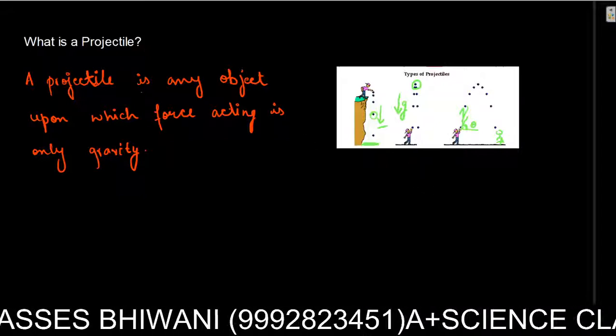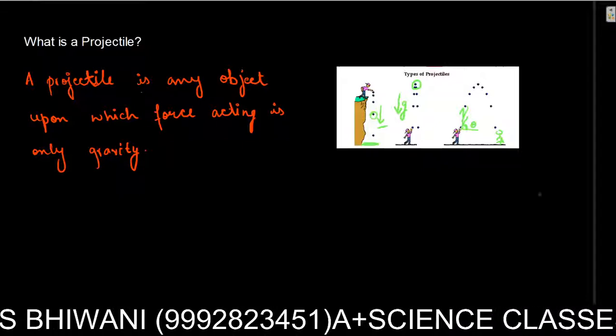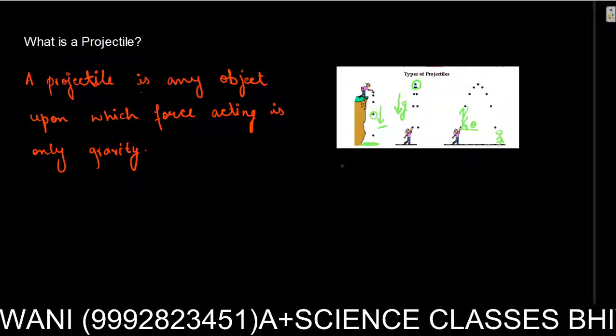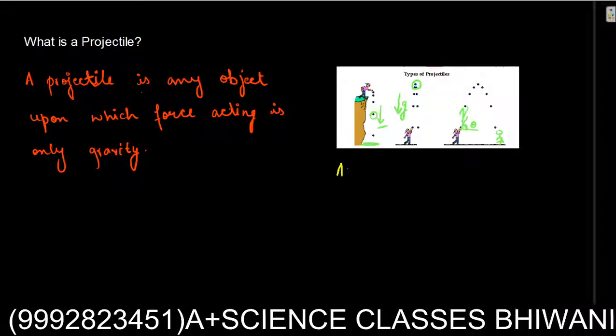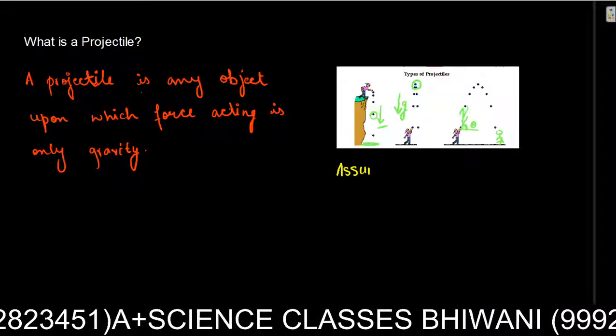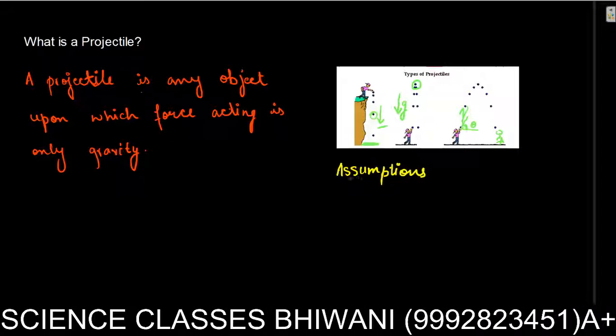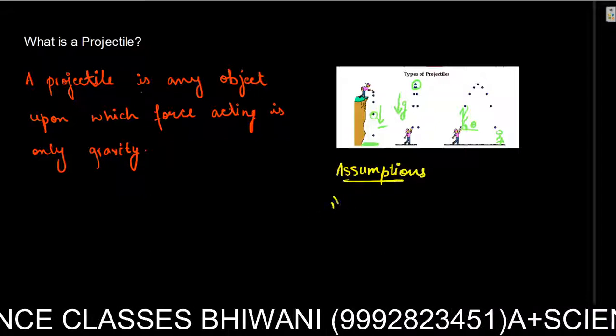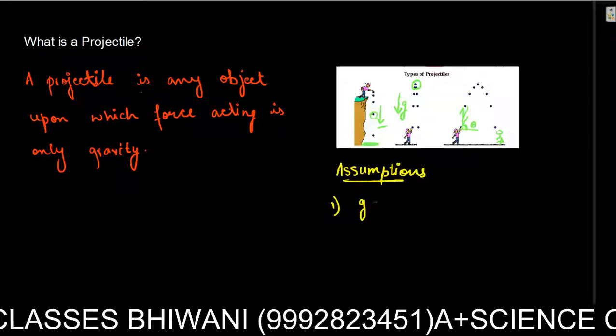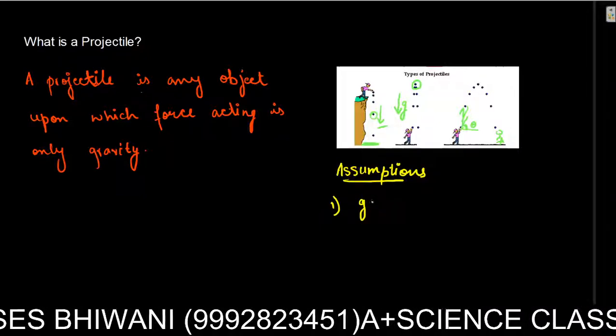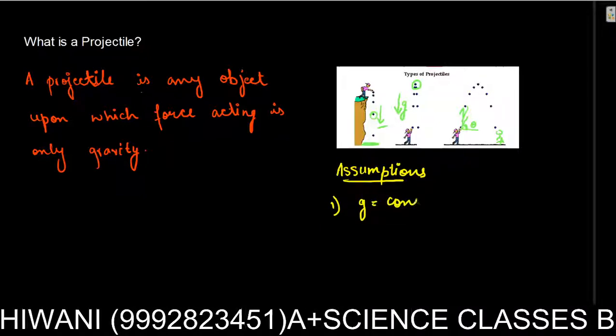Simple assumptions we make before studying the motion of a projectile are assumptions without which we cannot study projectile. Number one is that g, the acceleration due to gravity, is constant.